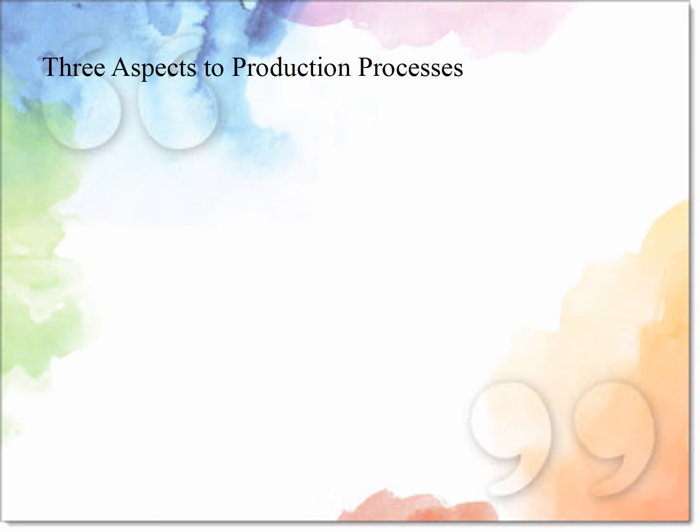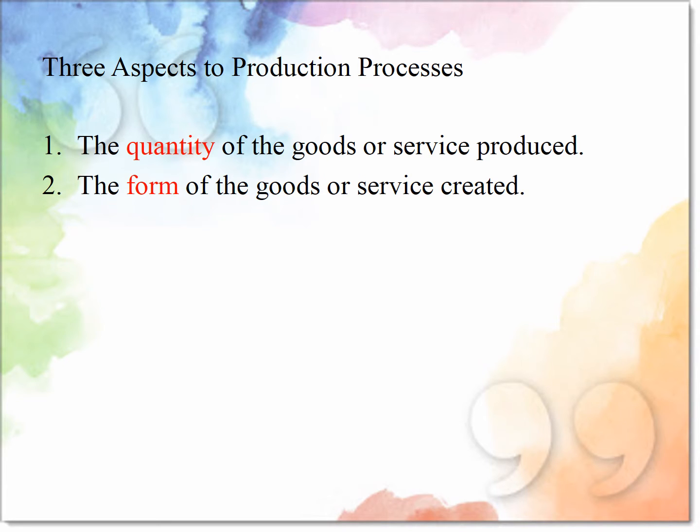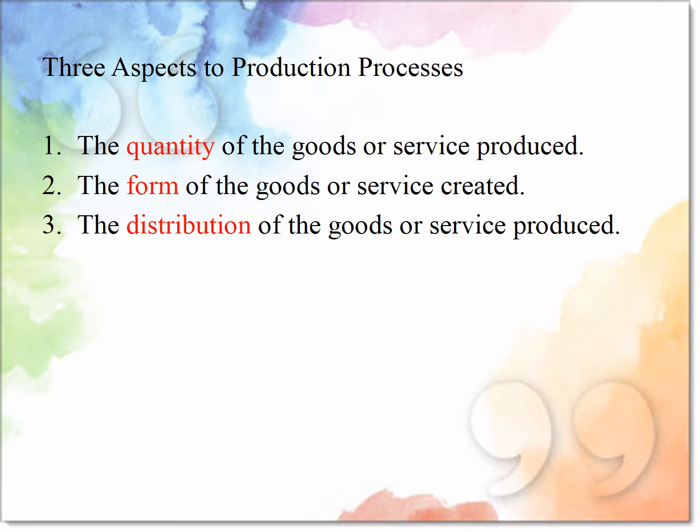There are three aspects to the production process. First is the quantity of goods or services produced. The second one is the form of goods or services created. And the last one is the distribution of goods and services which were produced.